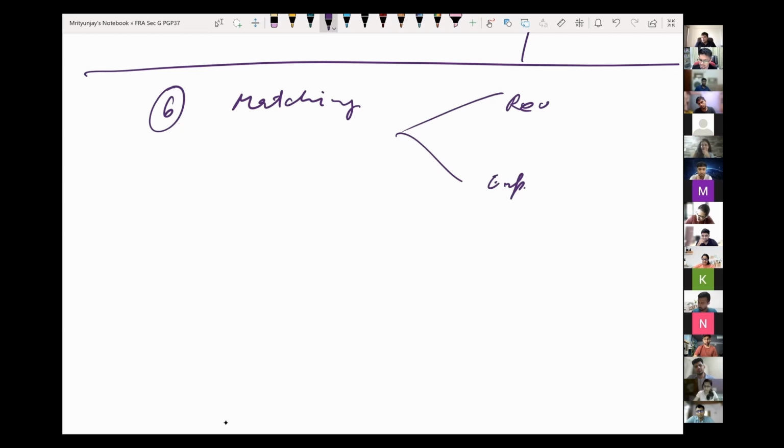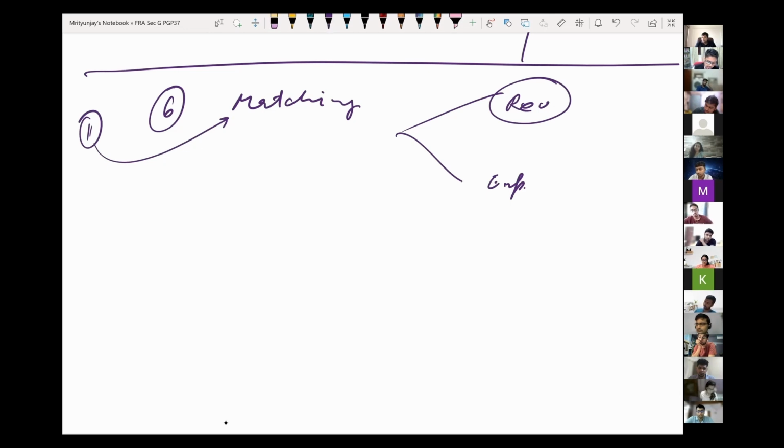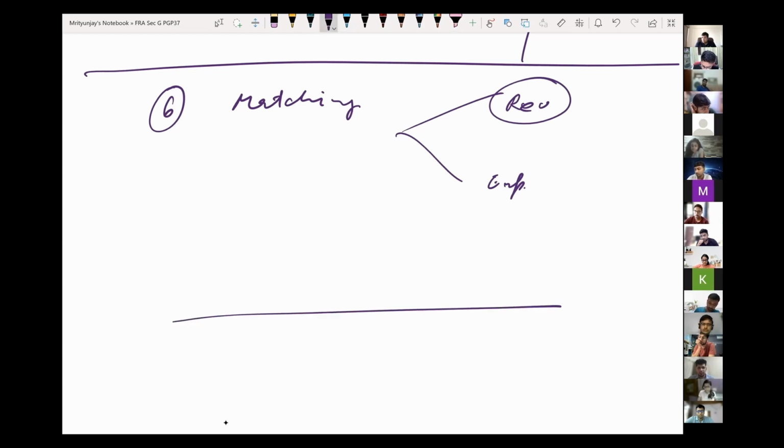It so turns out that when I discuss this concept, you would by default have also covered the realization concept. That is why, in the list of 11 basic concepts that you saw, realization is somewhat getting taken care of within this. So of the 11 we will discuss only 10, and we will not need to separately discuss realization. Within matching, I will tell both of these. Let's see what we are talking about.